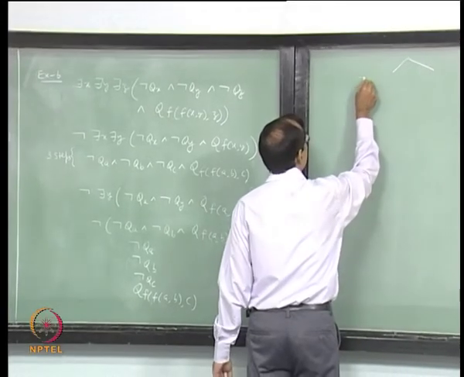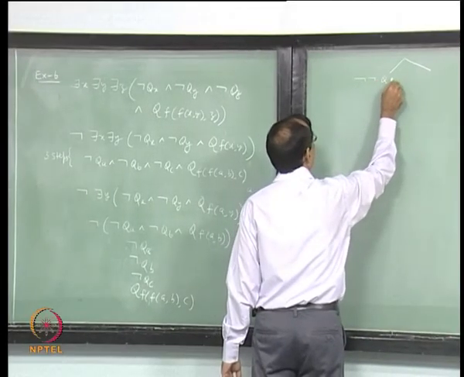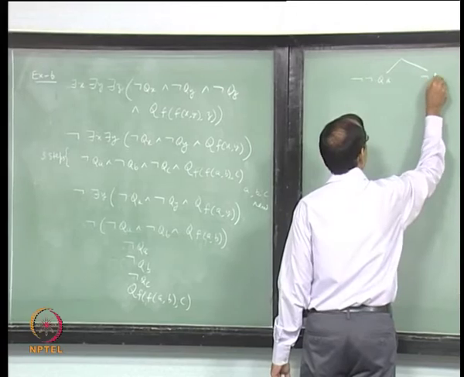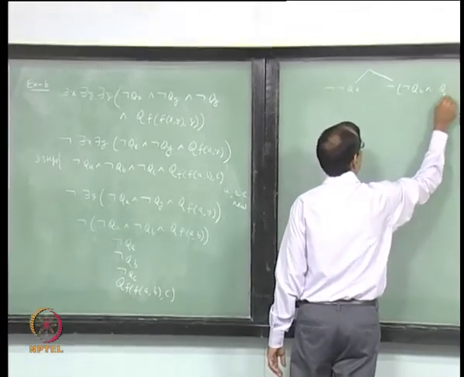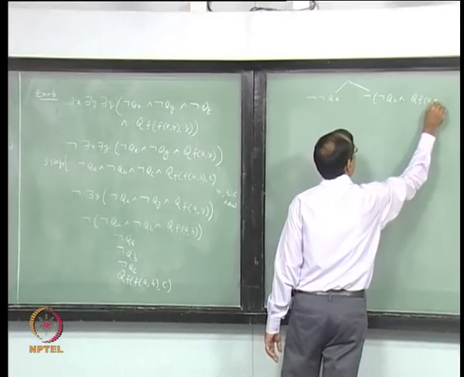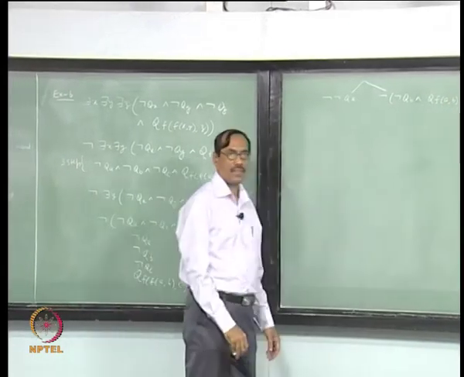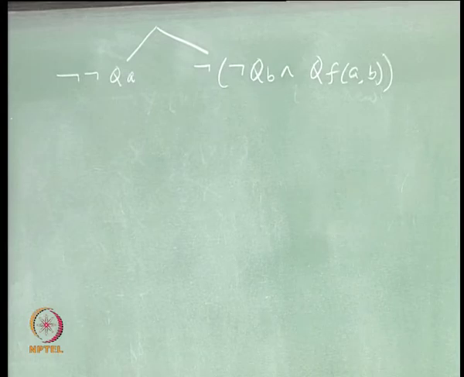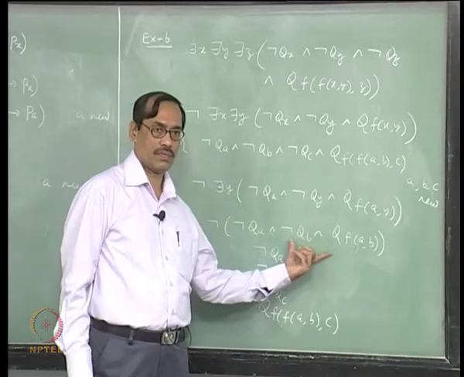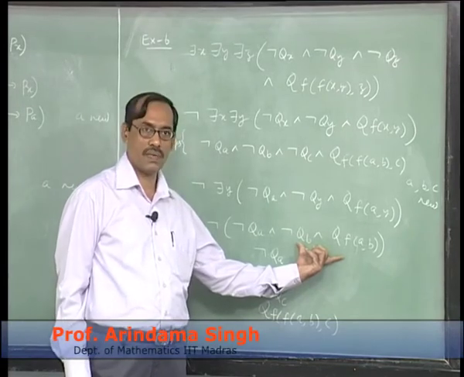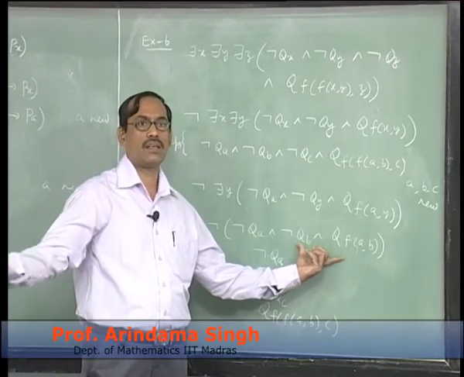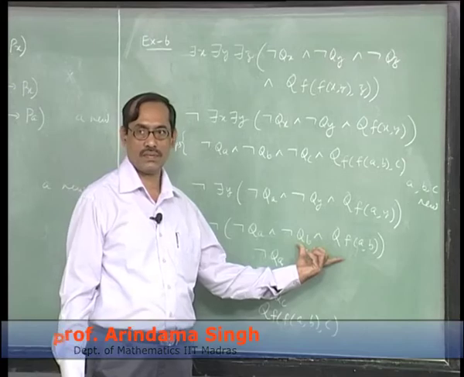One is not q a, another is not of not q b and q f of a b. Okay. Not of p and q, whole thing is q now. So, not of p and q is not p, another branch is not q. So, not of the whole thing.